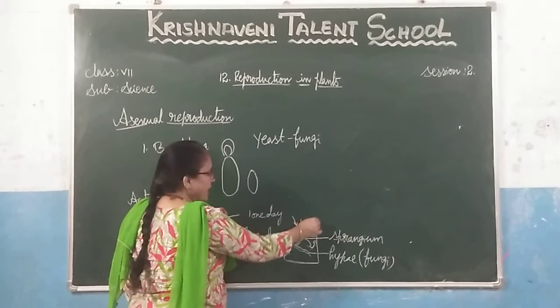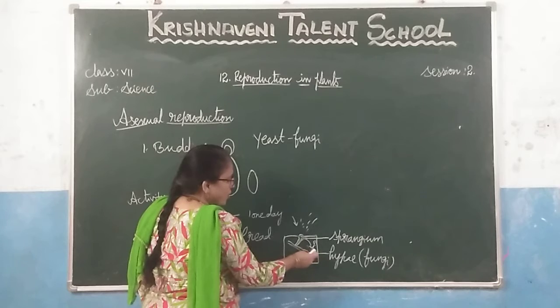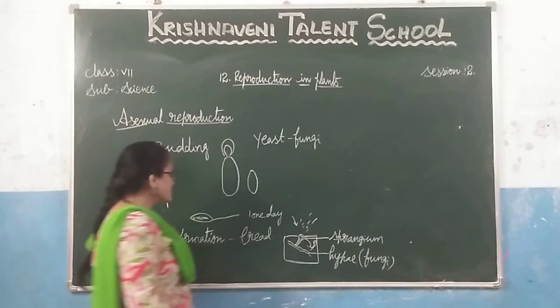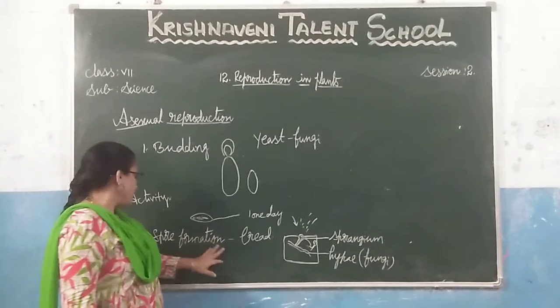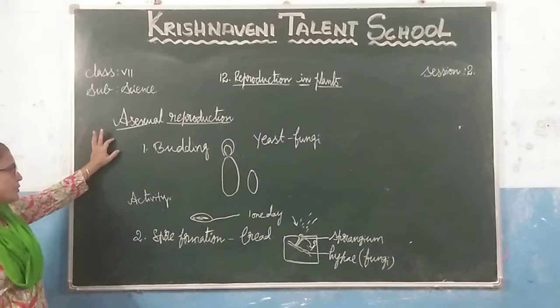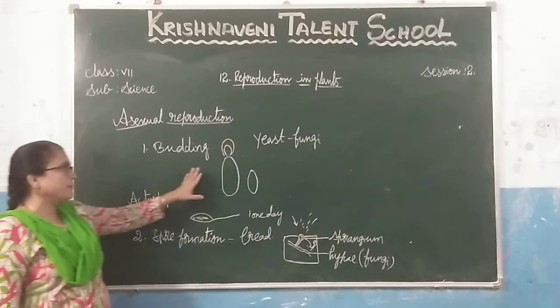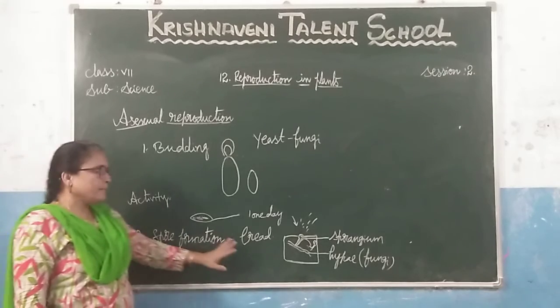Due to wind or rain, the sporangium bursts open and the spores fall out and grow into a new plant. This is how fungal propagation takes place by spore formation. So asexual reproduction contains two types, budding and spore formation. For budding the example is the yeast plant, and for spore formation the example is bread.